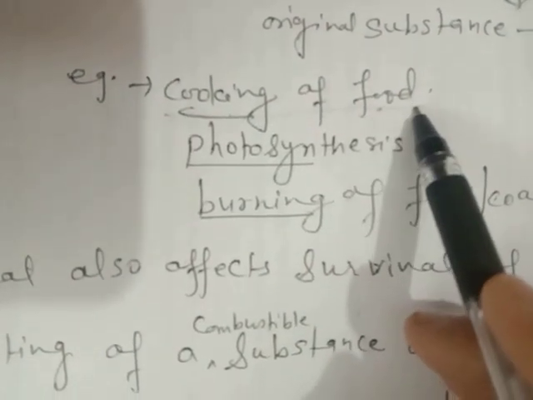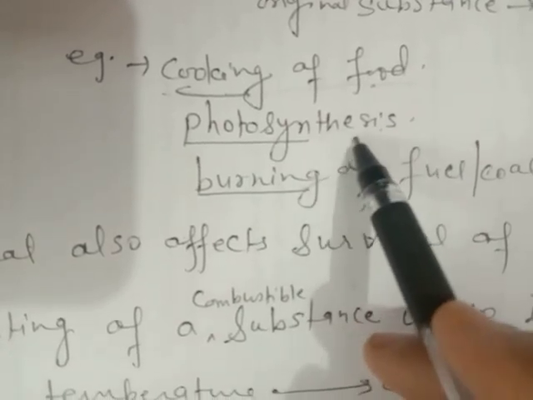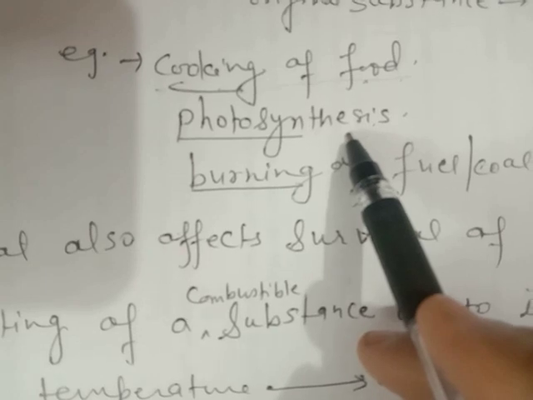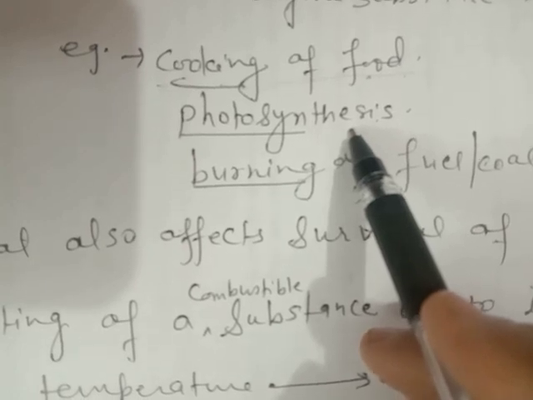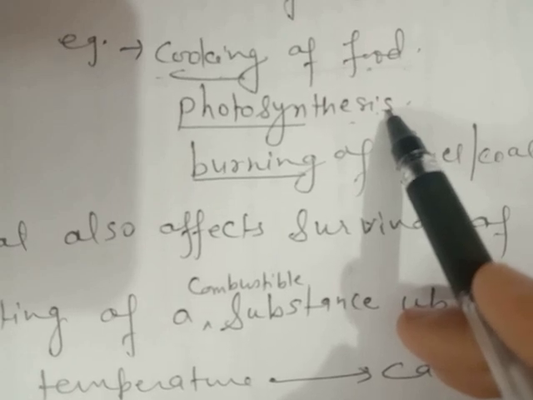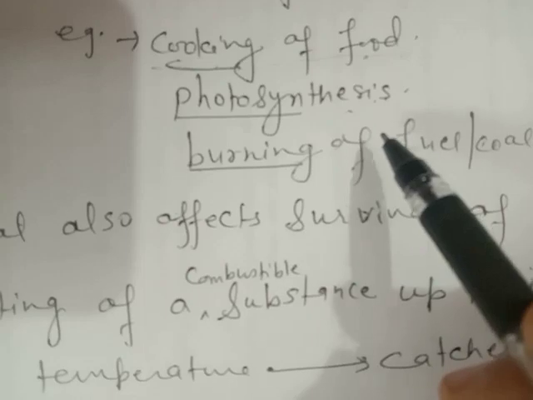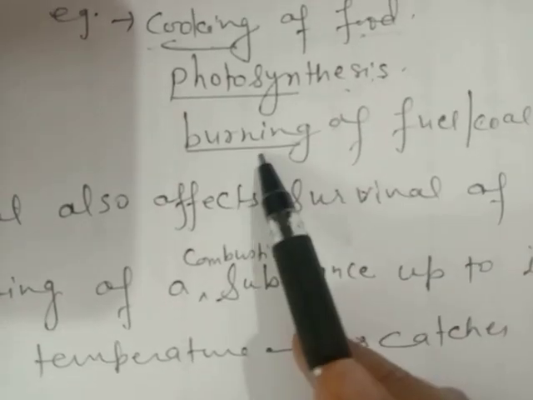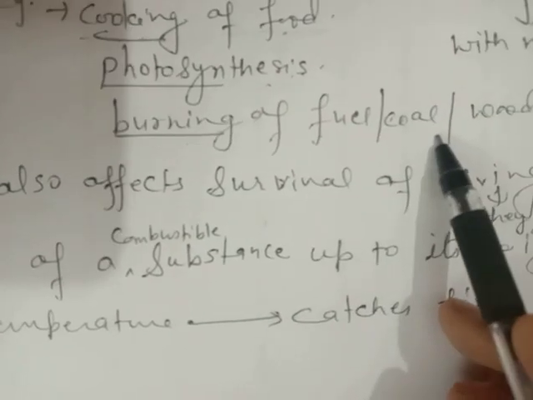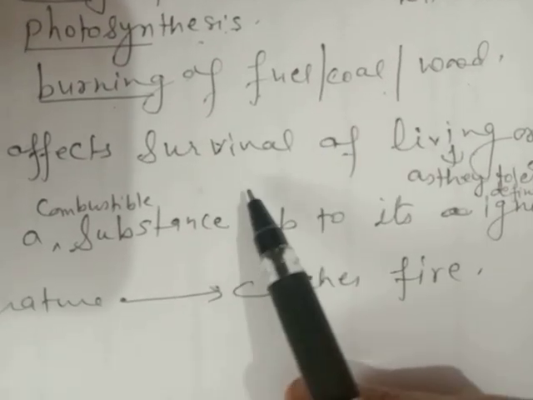Heat causes chemical change during cooking. In the same way, photosynthesis: plants use solar energy, the heat of sunlight, and carbon dioxide and water make glucose. That is chemical change. Burning of fuel, coal and wood is also an example of chemical change.